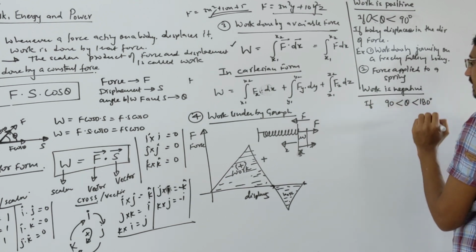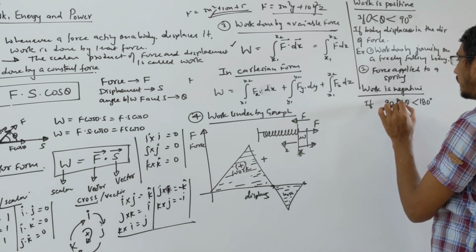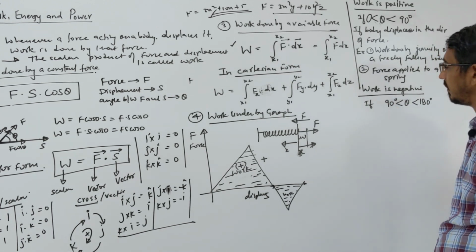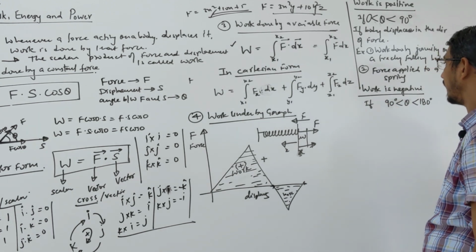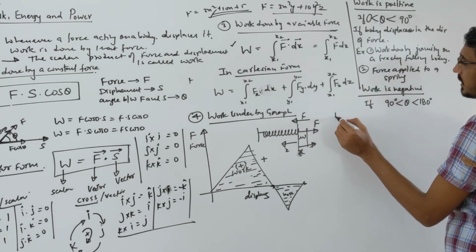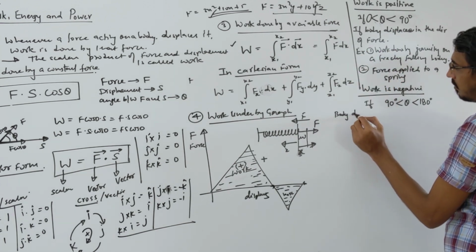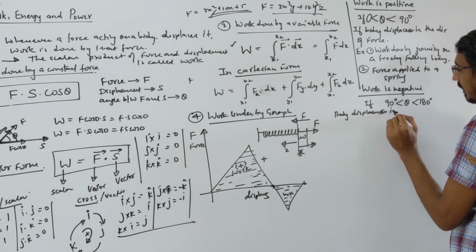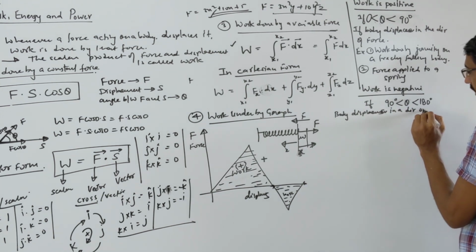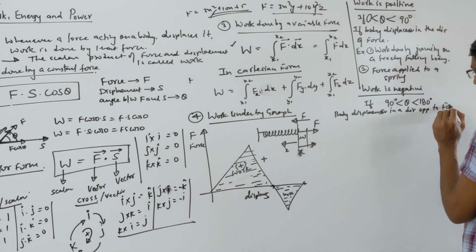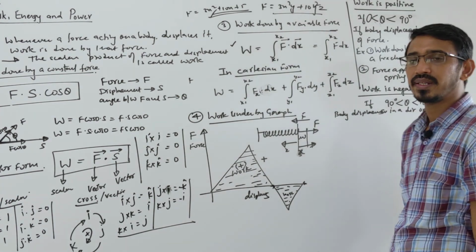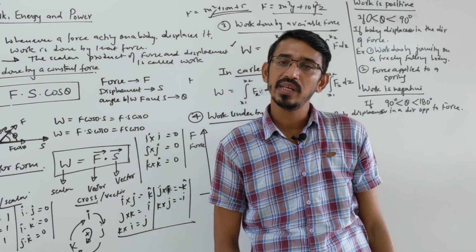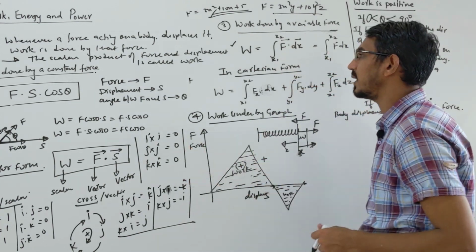If the angle is more than 90 but less than 180, cos theta will be negative, so work done will be negative. Or you say that the body displaces in a direction opposite to the force. Force and displacement are in opposite directions. In that case the work done by that force will be negative.